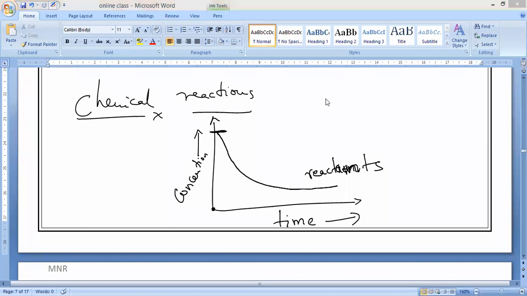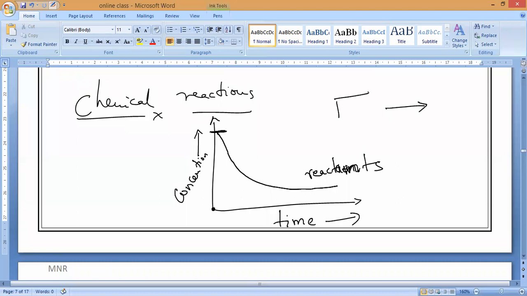Next, initially are products maximum or zero? Zero. Products are initially zero, correct. Before the reaction, who is maximum? The reaction has not yet started. Reactants are maximum, no products. Yes or no? No products will be there.